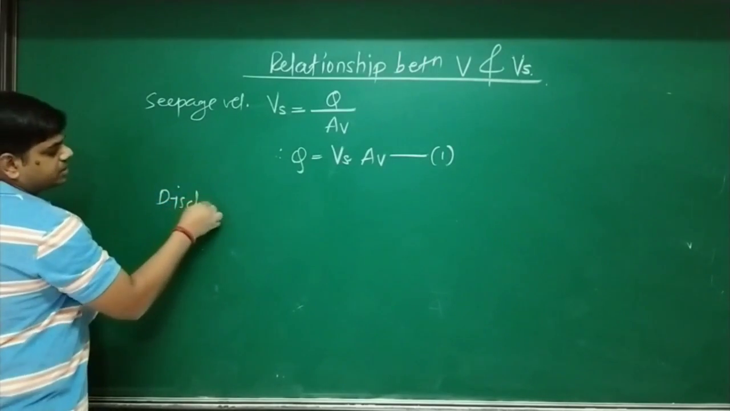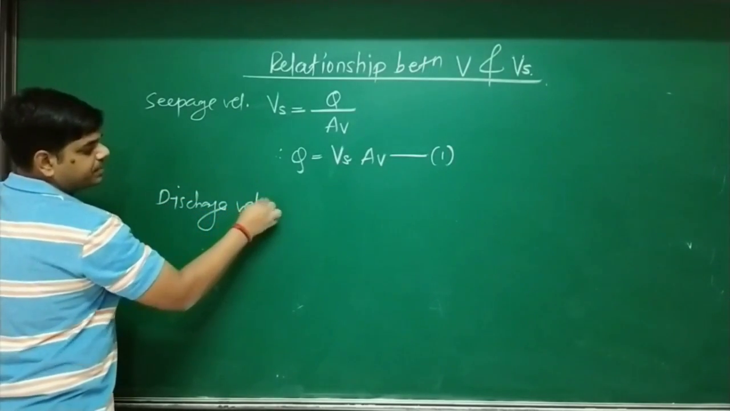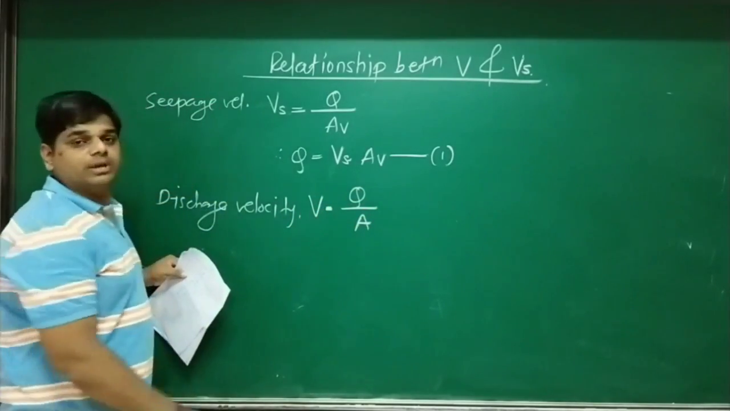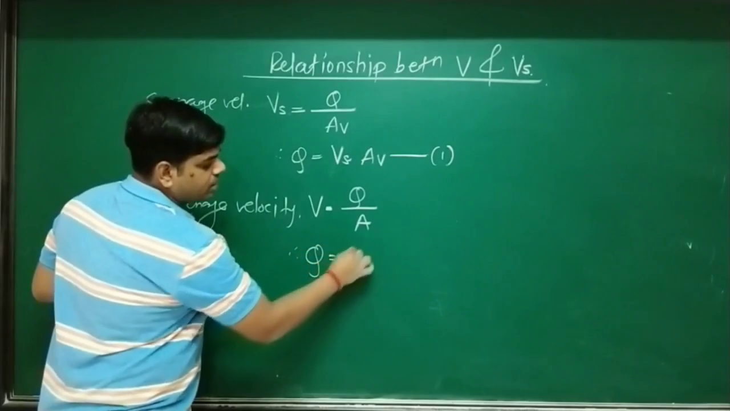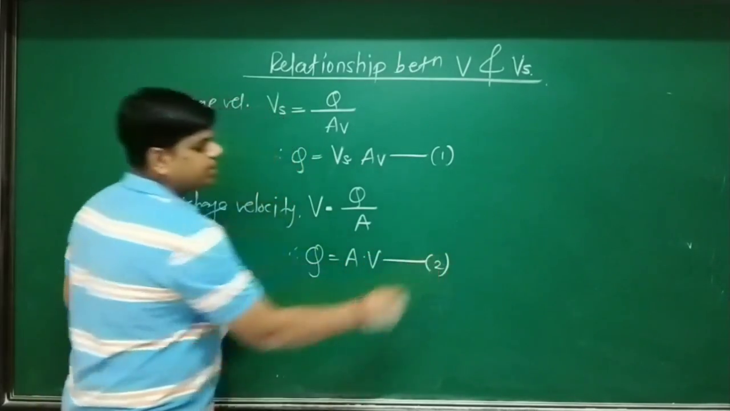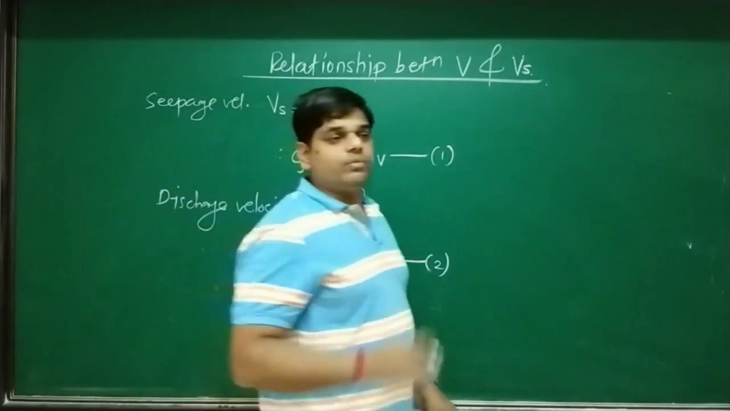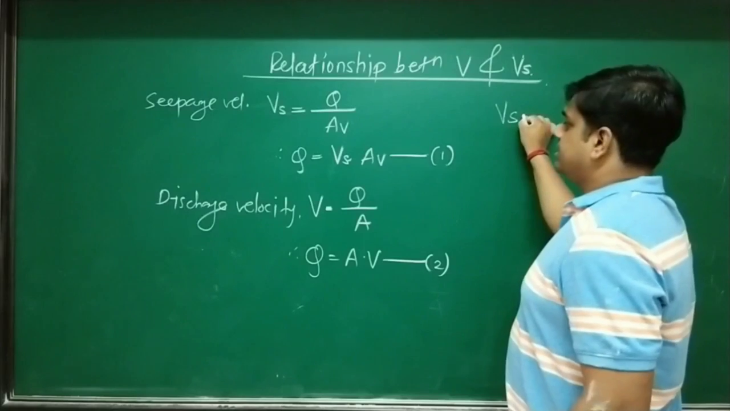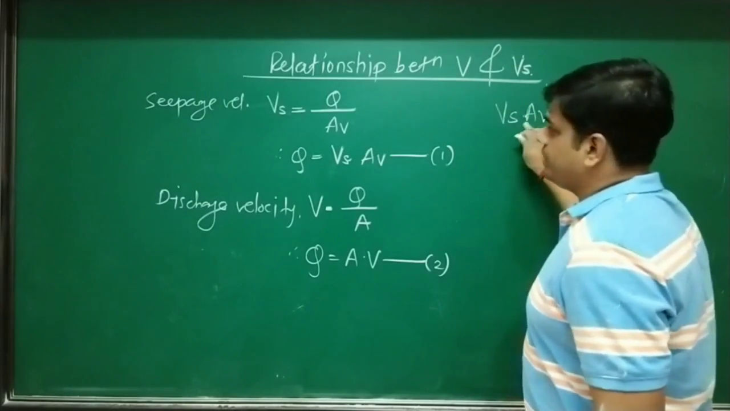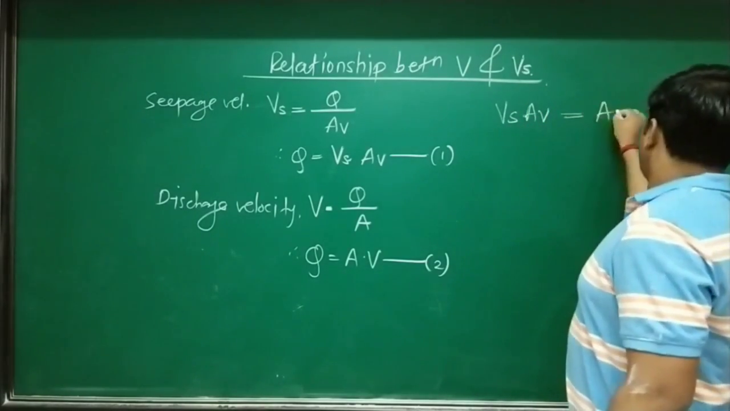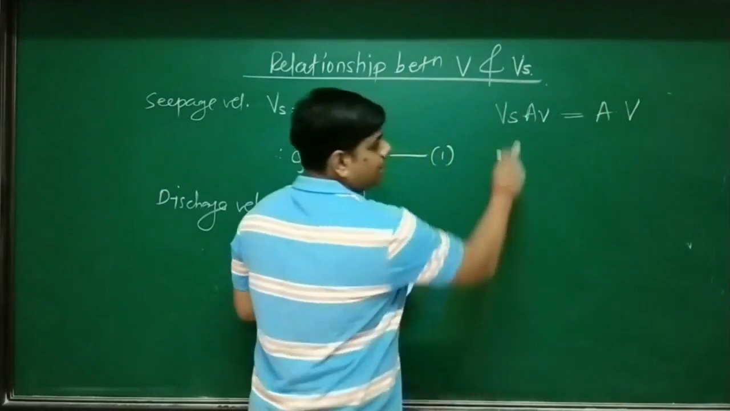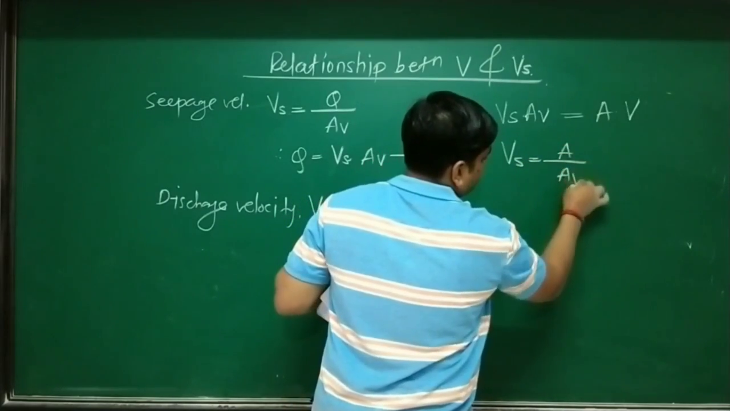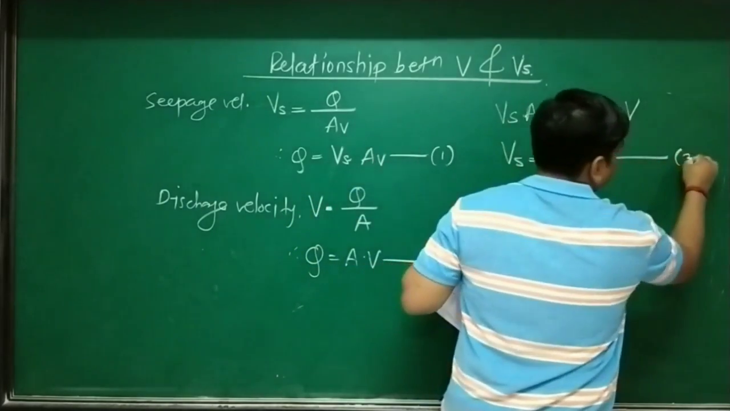Now discharge velocity, that is apparent velocity V, equals Q divided by total area of soil mass. Therefore Q equals A into V, expression number 2. As discharge is constant, we are going to equate expressions 1 and 2. When we equate, Vs Av is equal to A into V. Now Av I will transfer to this side, so Vs is equal to A upon Av into V, expression number 3.